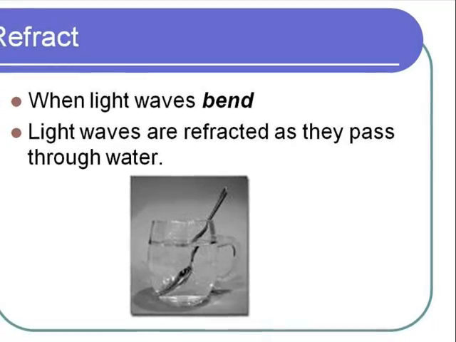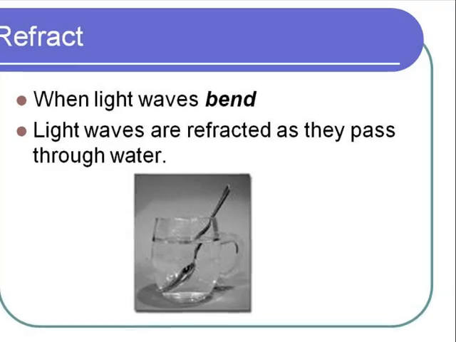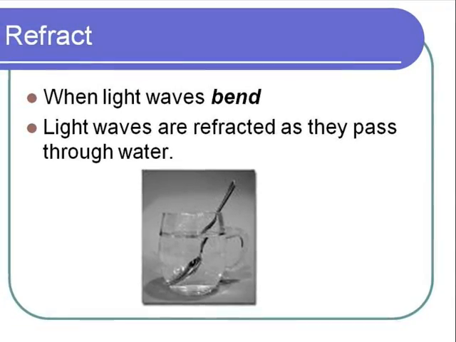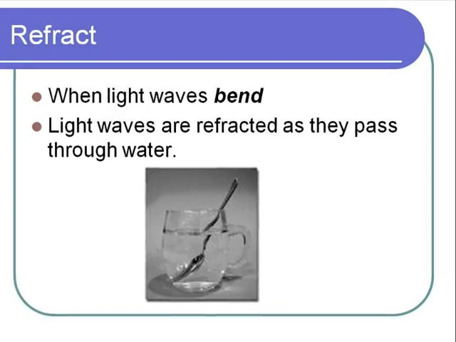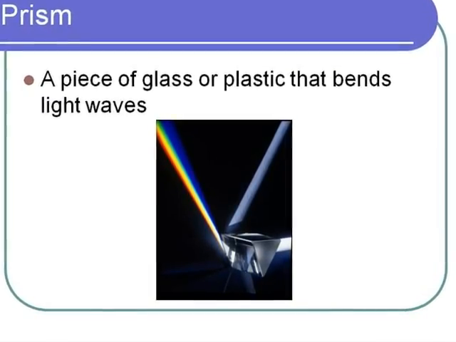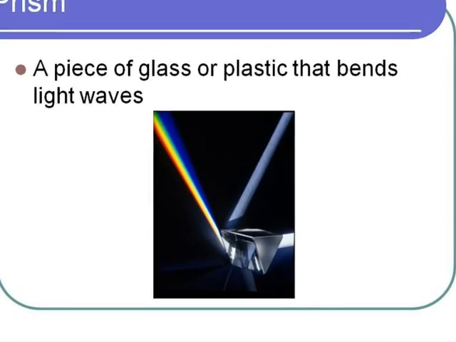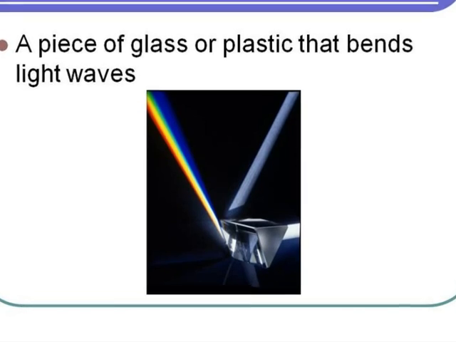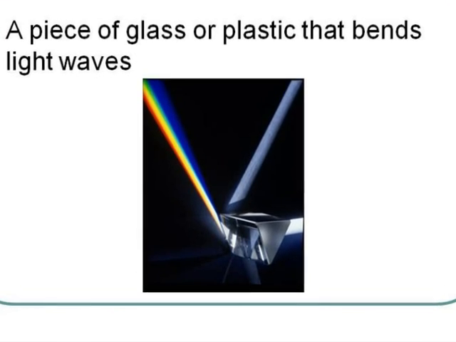Look at the glass on this slide. The light rays are bent so that the spoon looks like it's in two pieces. Another example or way to show that light is being refracted is to use a prism. A prism is a piece of glass or plastic that bends light waves.